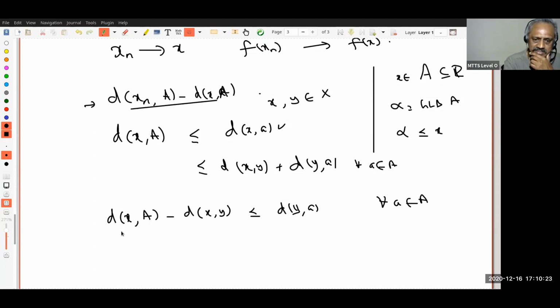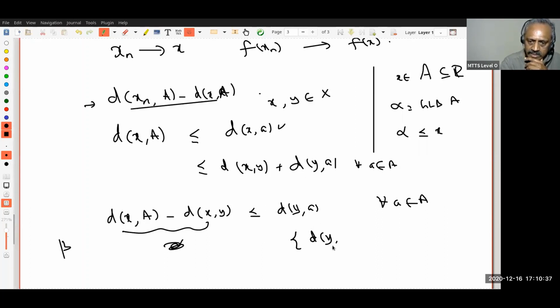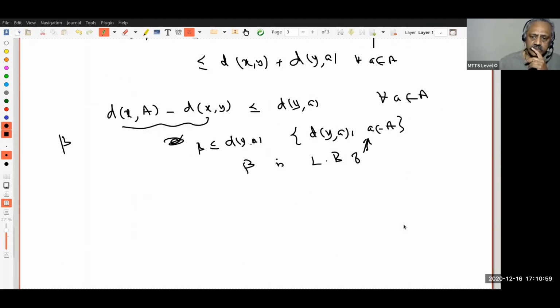Now what does this say? This is a number, let us not call it alpha because again it will confuse. Let us call this number beta. Now let's look at the collection d(y, a) as a varies over capital A. This is a collection of real numbers. For each a in A, what I have shown is this number beta is less than or equal to d(y, a) for each element here. Therefore, what do I know about beta? Beta is a lower bound of this set. Do you follow that?